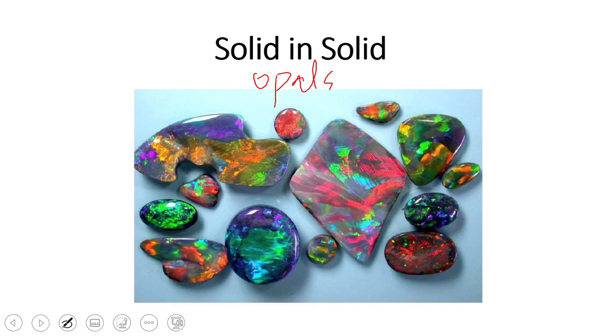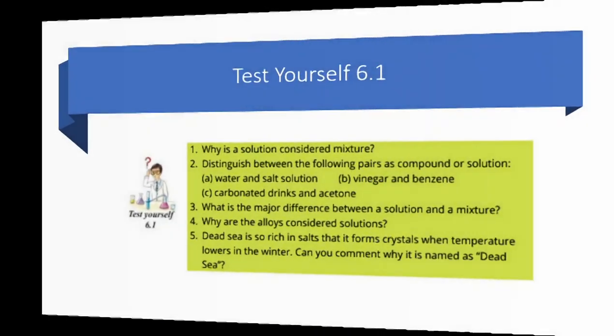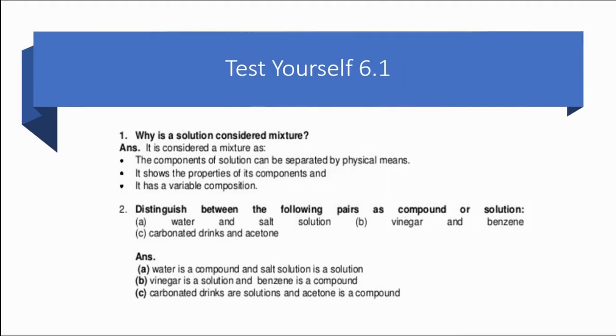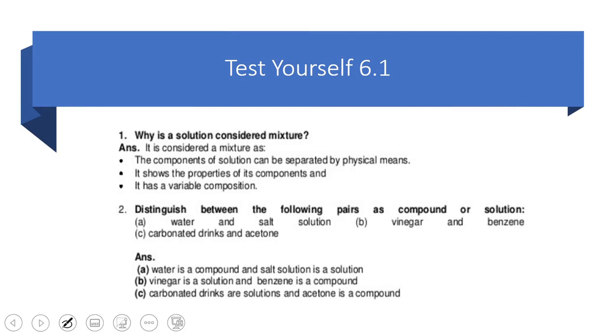So let's move toward the test yourself. Why is a solution considered a mixture? So why do we call it a mixture? Because the components of the solution can be separated by physical means. We can separate the components by simple physical means.